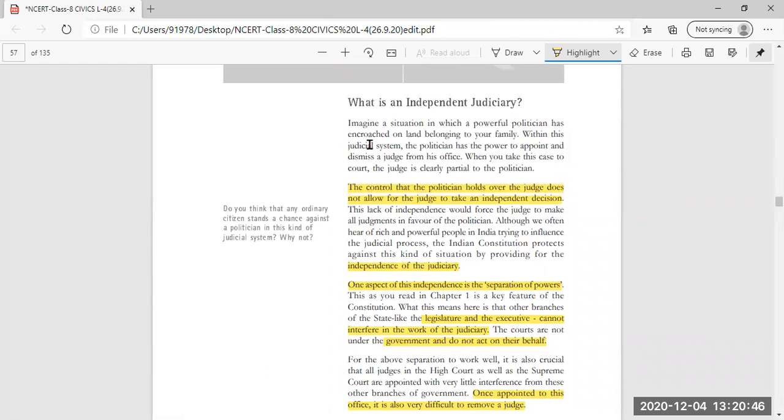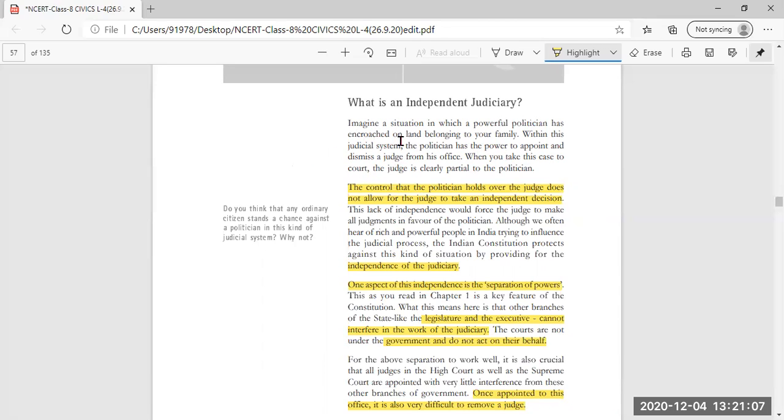Coming to the next topic, what is an independent judiciary? The question arises in our mind, what does an independent judiciary really mean? Now, imagine a situation in which a powerful politician has encroached on the land belonging to your family.